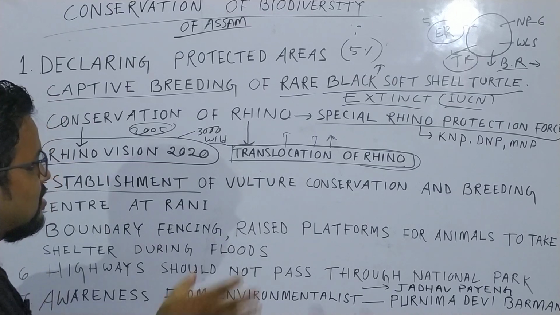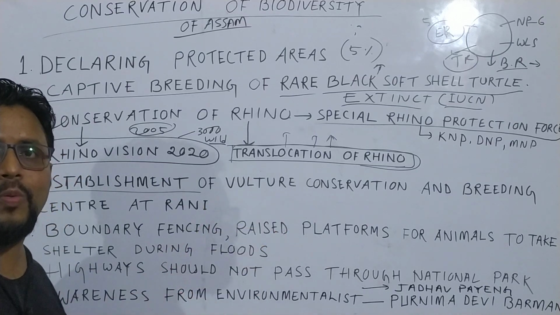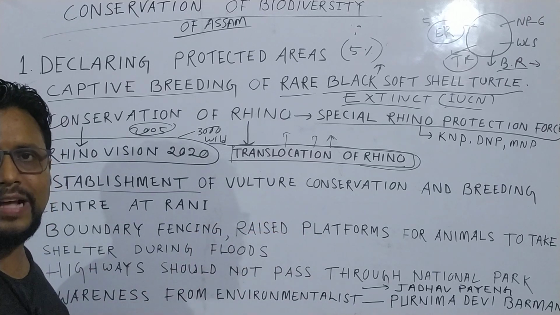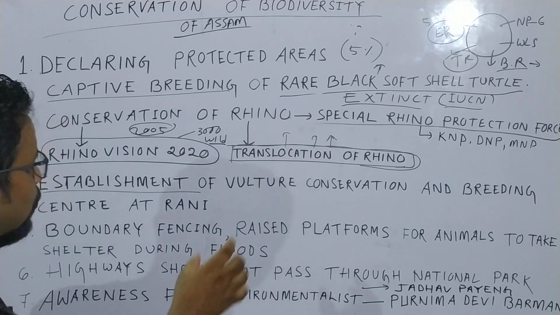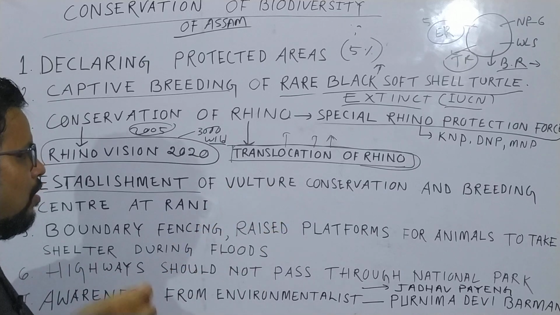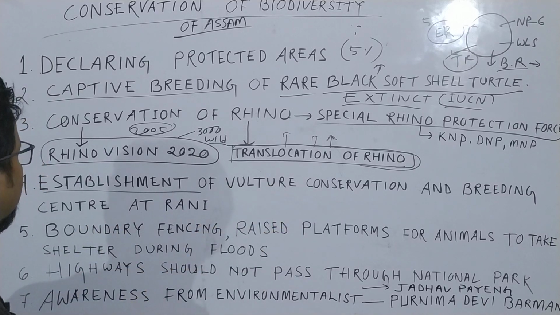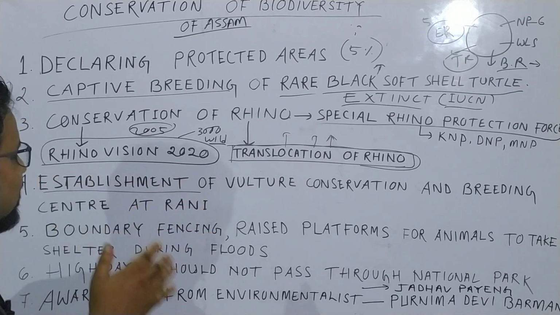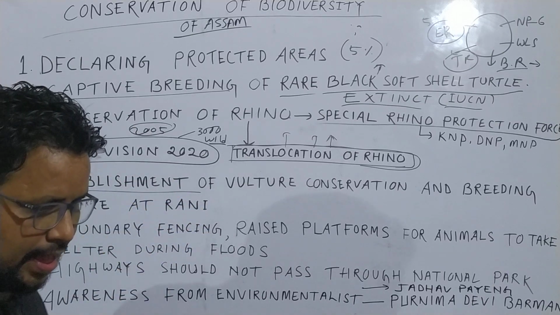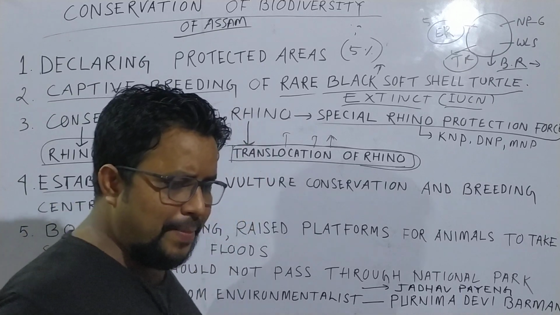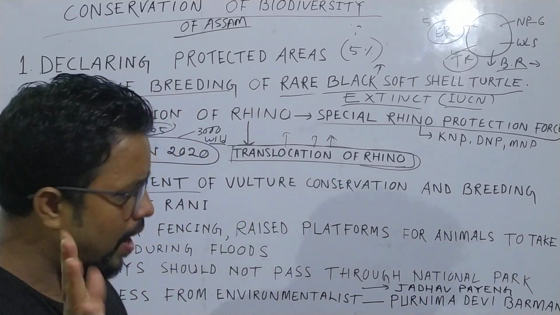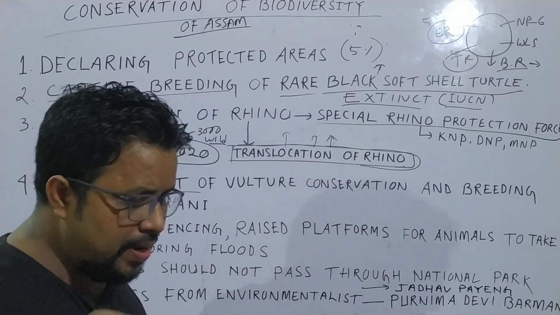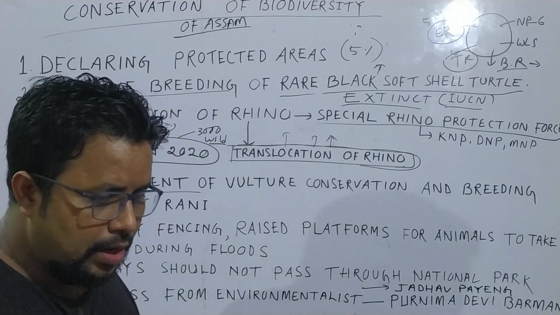That means it is depleting throughout the area. Worldwide, the Vulsar species is decreasing. It's very rare. So in order to conserve the Vulsar, the government of Assam established a conservation and breeding center at Rani. Now what is the basic objective? The basic objective of the project is to have 50 pairs of Vulsars for breeding, with the ultimate goal to release